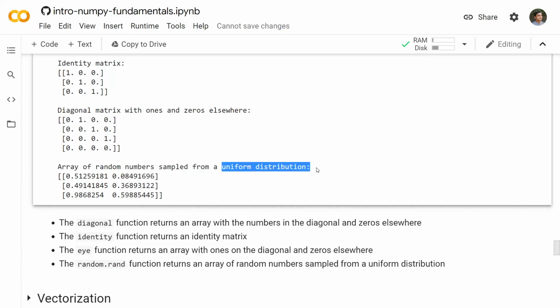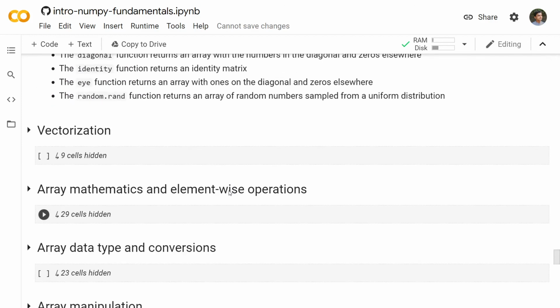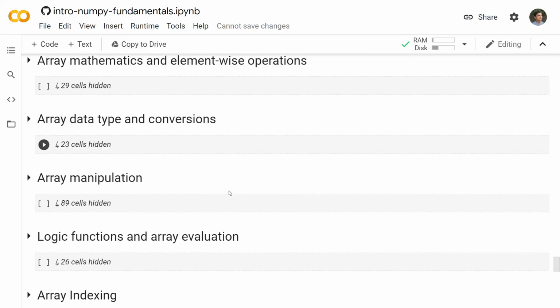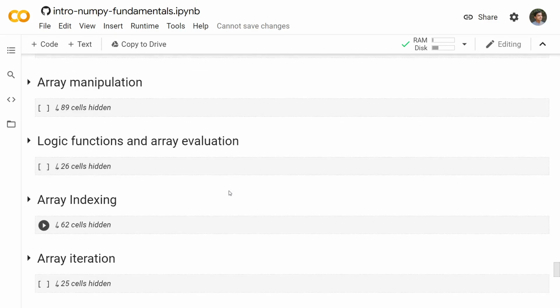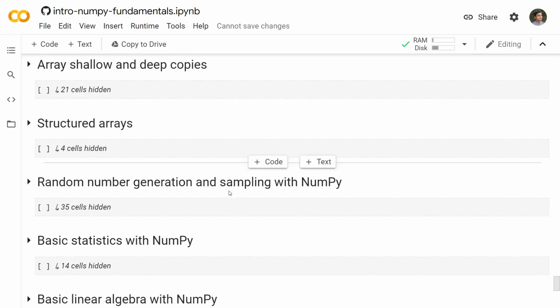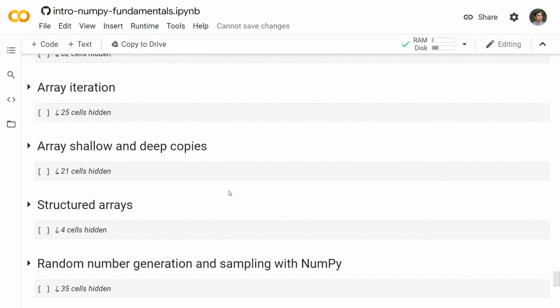So this is rand. I hope you like this video. We will cover topics such as vectorization, array mathematics, array data types, conversions, manipulations, logic functions, indexing, iteration, and some basic statistics with NumPy and linear algebra with NumPy in later videos.